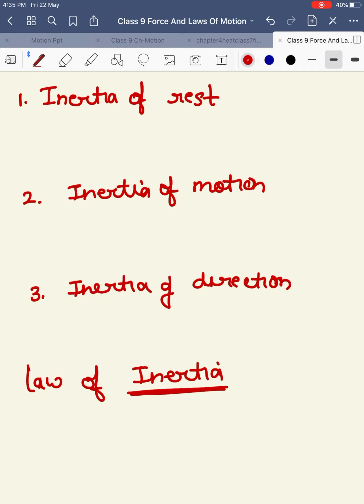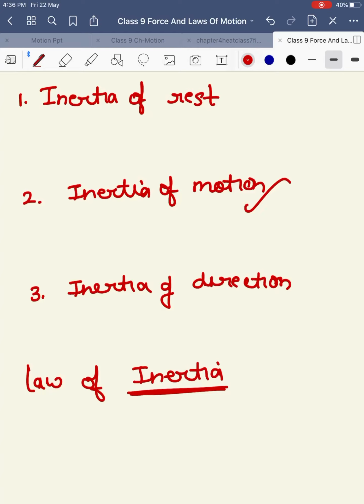Okay, to quote one example of inertia of rest, like when a bus starts suddenly, we tend to fall backward, right? When a bus or a car starts and accelerates suddenly, you tend to fall backward. What is the reason? That is because of inertia of rest. When the car was at rest, your entire body was at rest. When the car speeds up suddenly, your feet, which were touching the floor of the car, come into motion, but the upper part of our body continues to be at rest, and that is why we tend to fall backward.